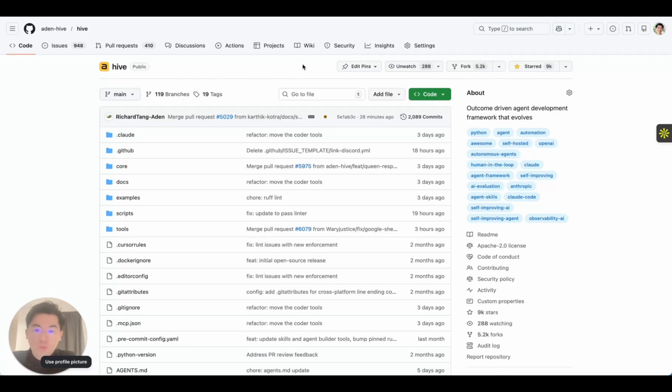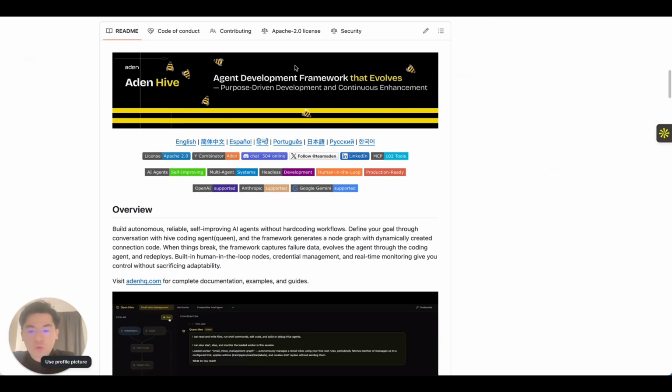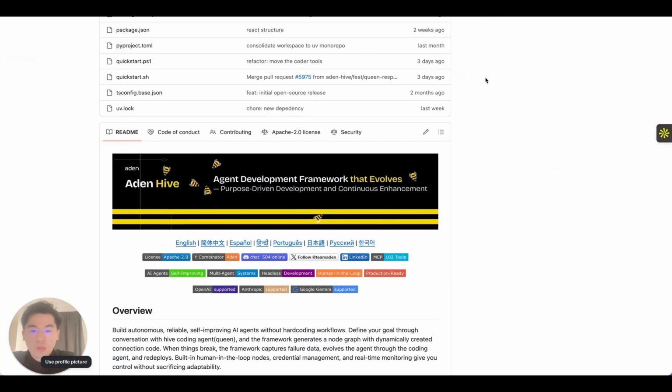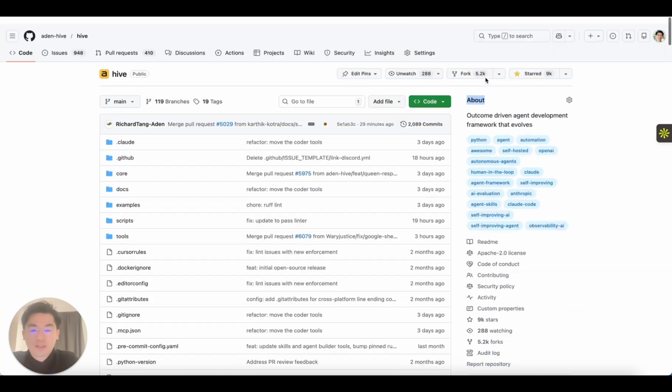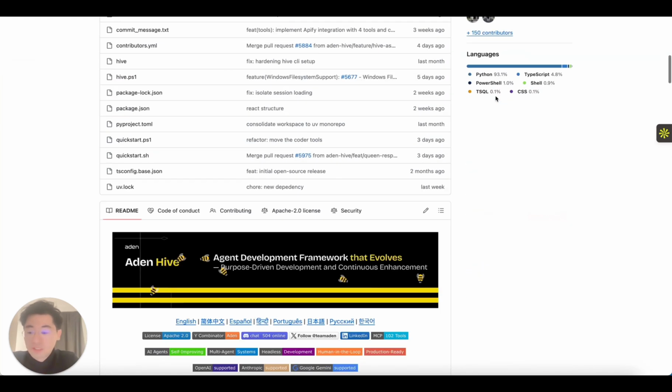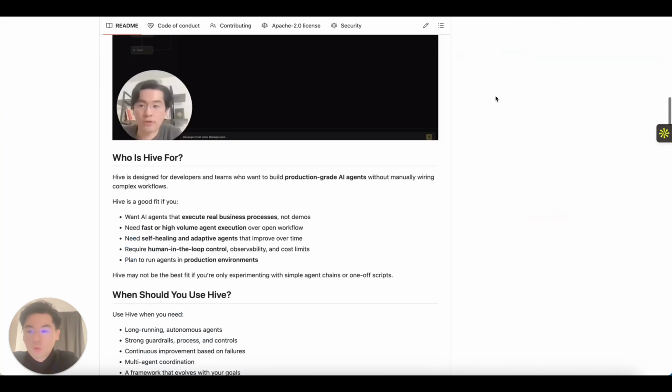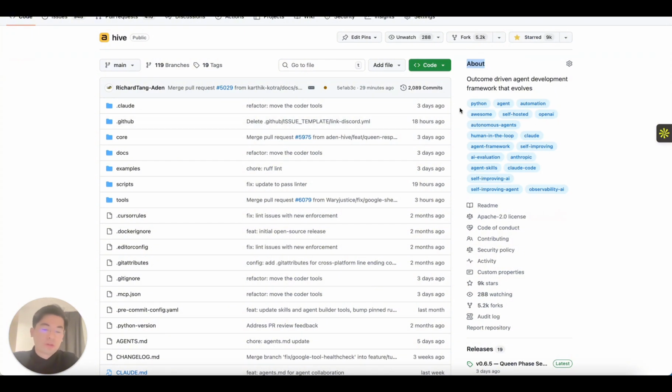Today I'd like to give you a more general walkthrough of the latest release that we did on Aden's public branch on GitHub. If you have been paying attention to the latest progress of the product, you can see that we have received a lot of traction, and we have added a lot of features to this framework. The overall mission is to build an outcome-driven autonomous agent framework that can actually self-evolve.